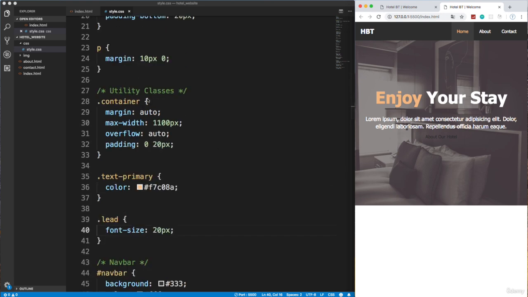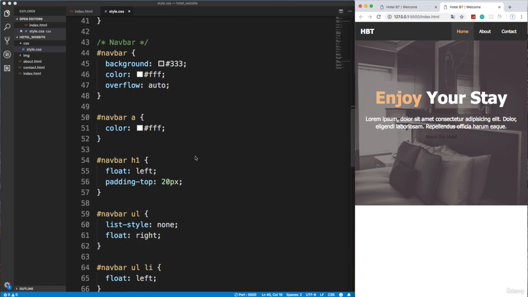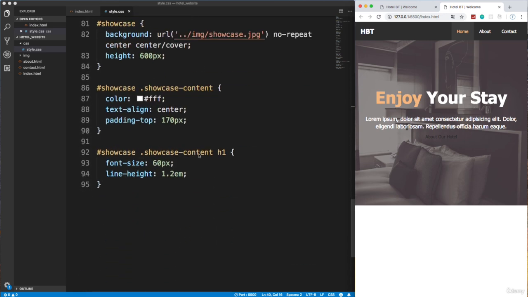And hopefully you guys understand what I mean by utility classes. I mean that these are just classes that we'll use throughout the site. They're not specific to any specific area, like it's not specific to the showcase or to the navbar. We can use them anywhere. So let's go back down now to the showcase paragraph.